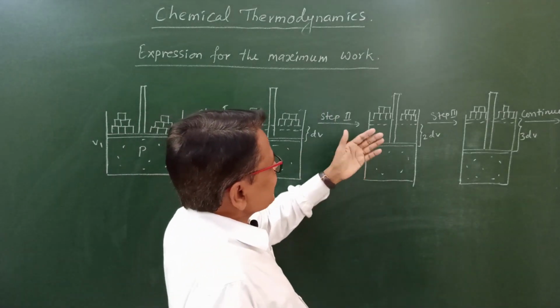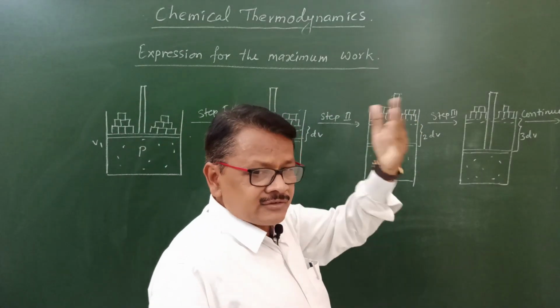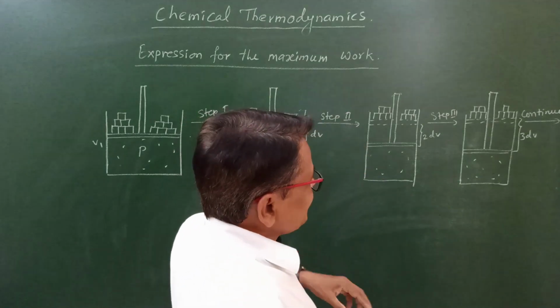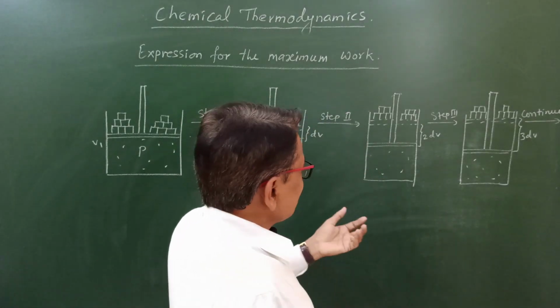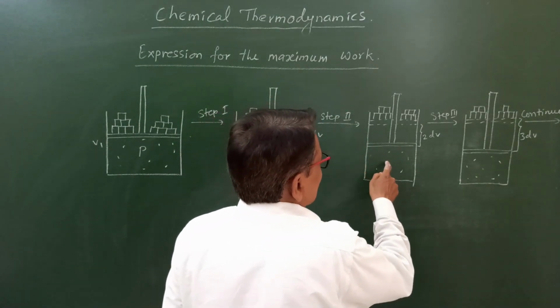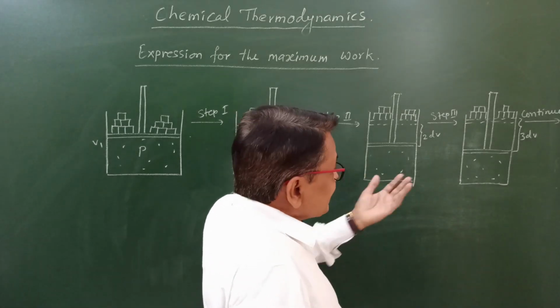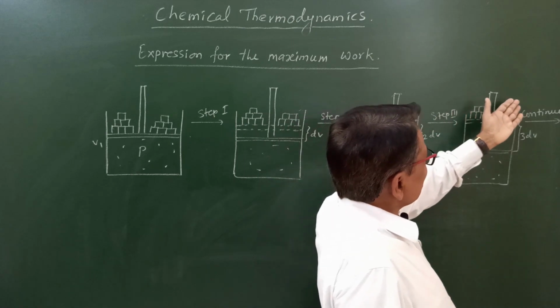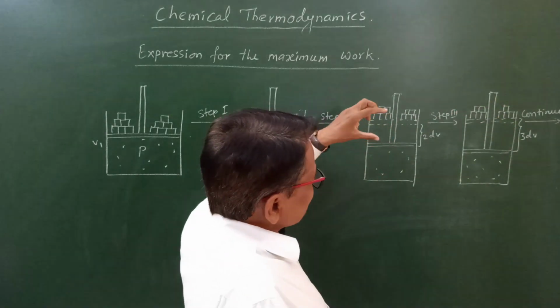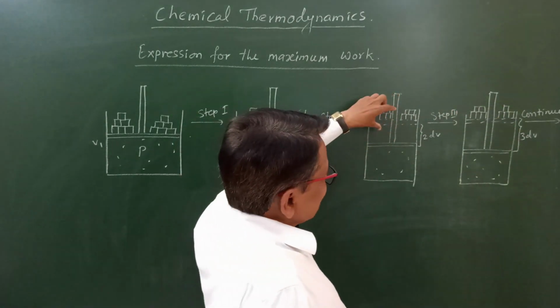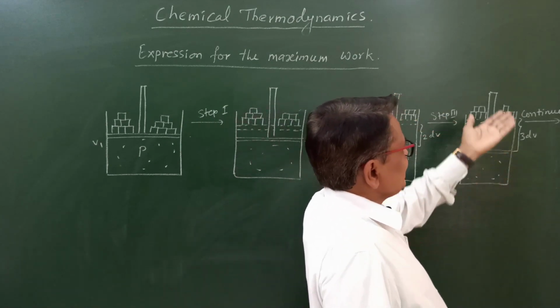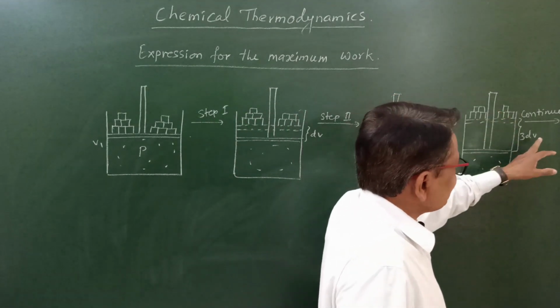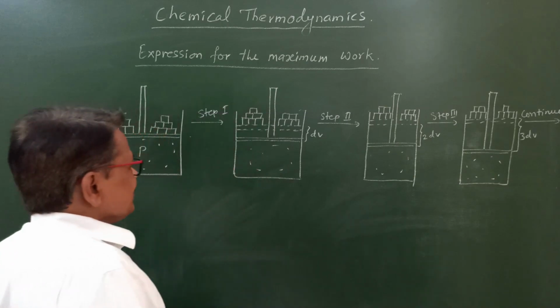In the second step, if again a small mass is removed, the volume increases by 2 dV. And in the third step, if we remove the mass a third time, the volume of the gas also increases by 3 dV. Means here what we are doing?